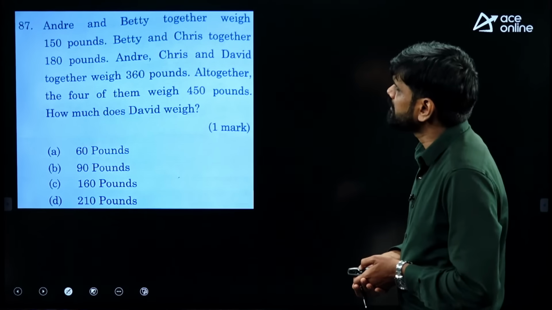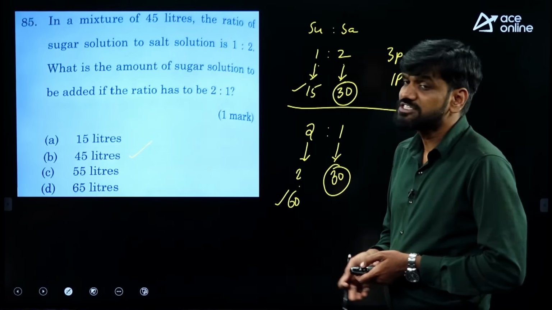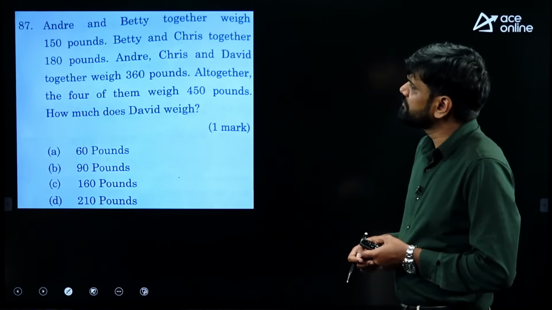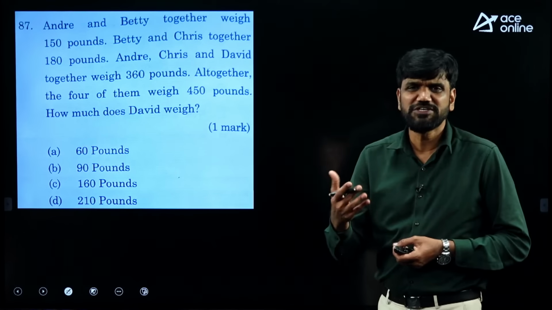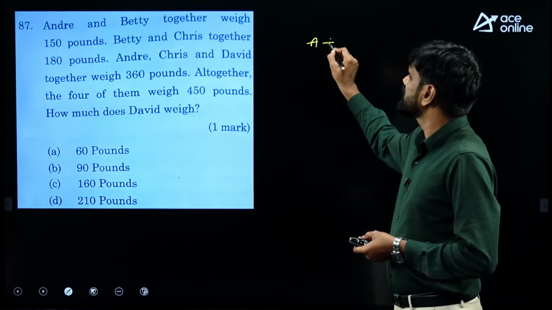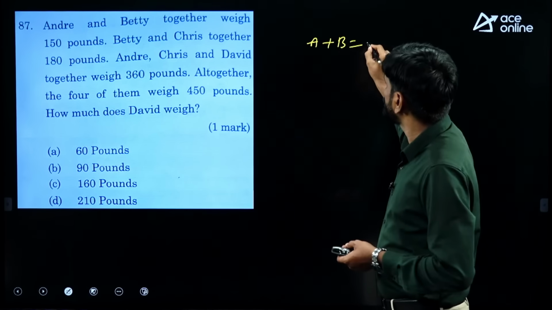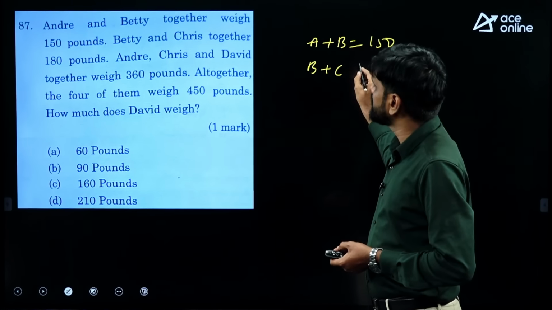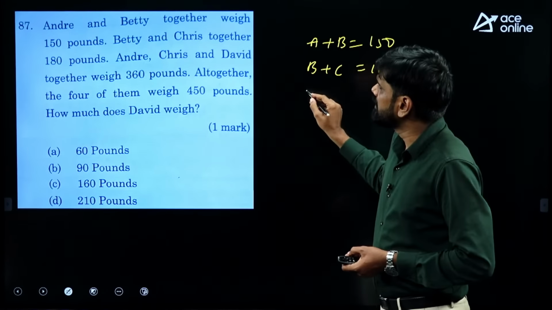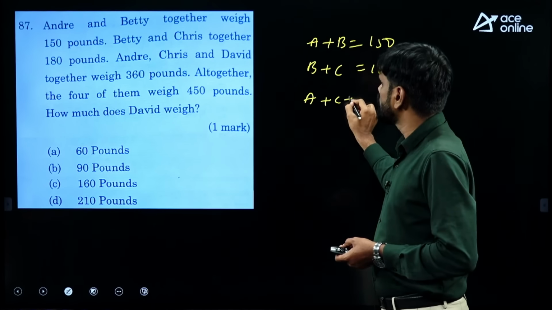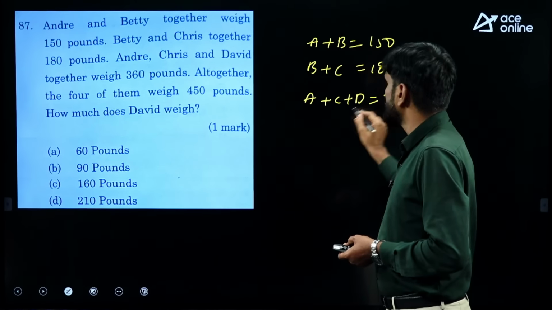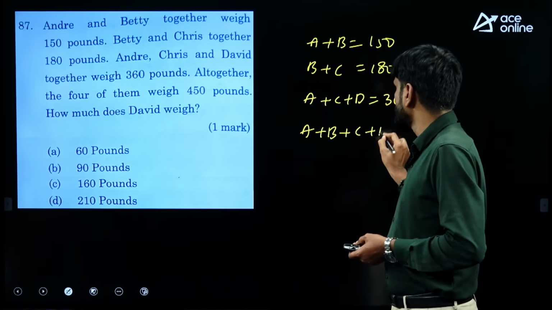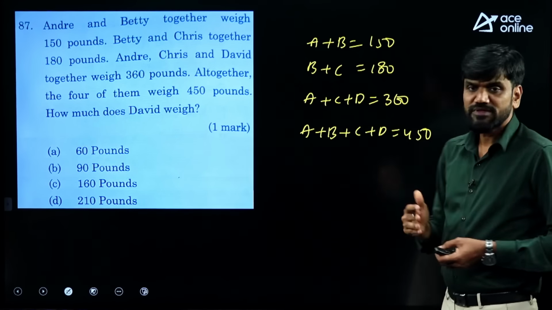Next, problem number 87. The problem number 86 is from probability. Problem number 87. Andre and Betty together weigh 150 pounds. It is just a simple equation based problem. A plus B together are weighing 150. B and C together are weighing 180. And A, C and D together are weighing 360 pounds. And all the 4 together are weighing 450. A, B, C, D together are weighing 450. This is what they said.